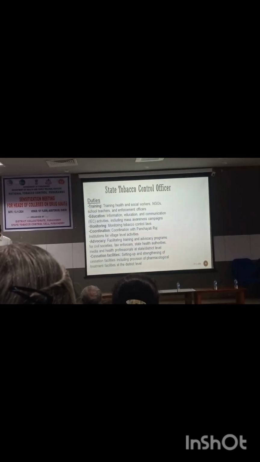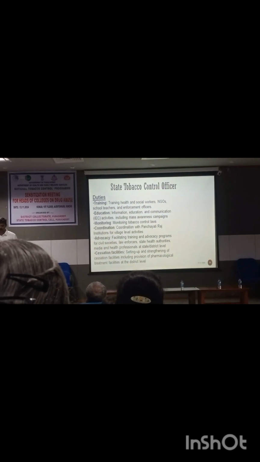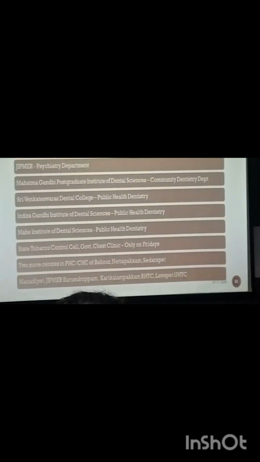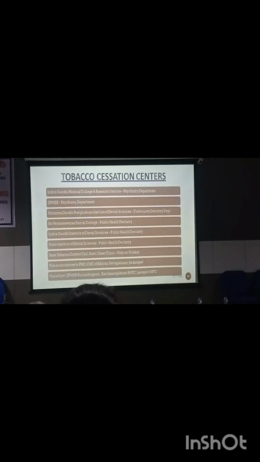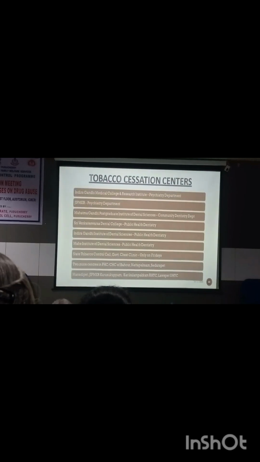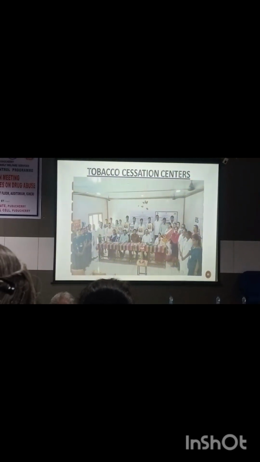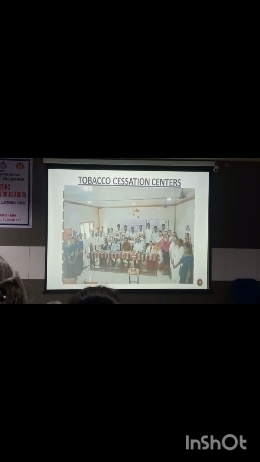In total we have 18 tobacco cessation centers in Puducherry, and yesterday the Collector Sir inaugurated one center in Lawspet Urban Health and Training Center.